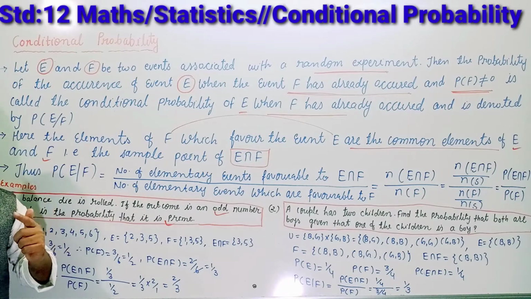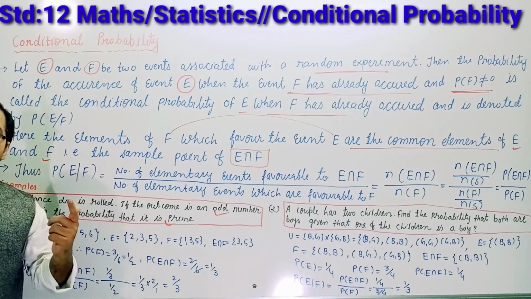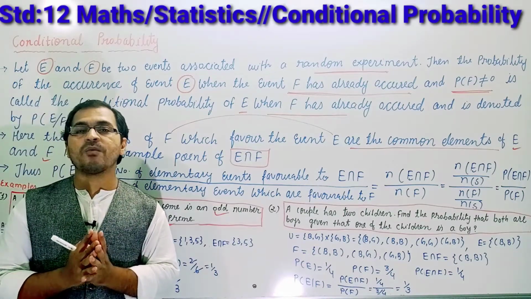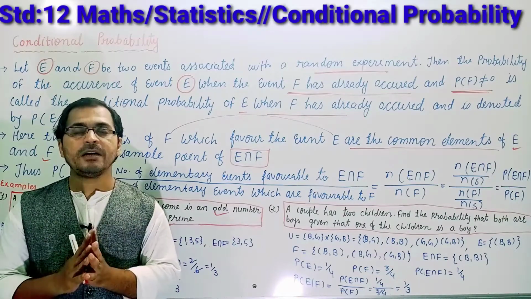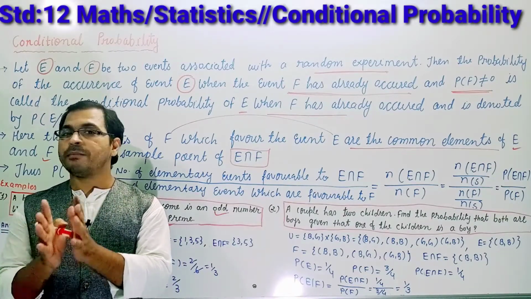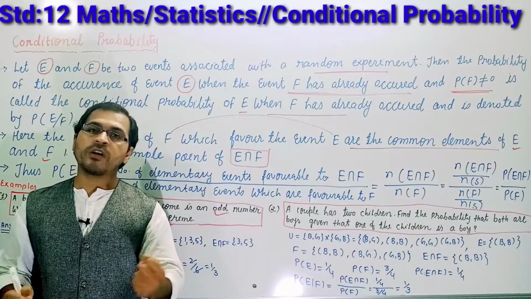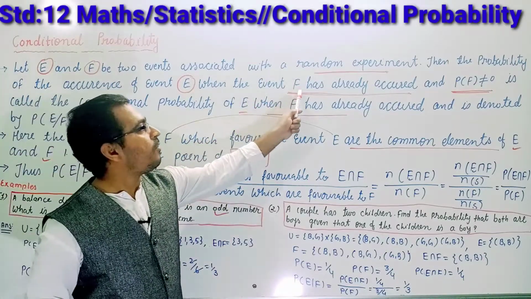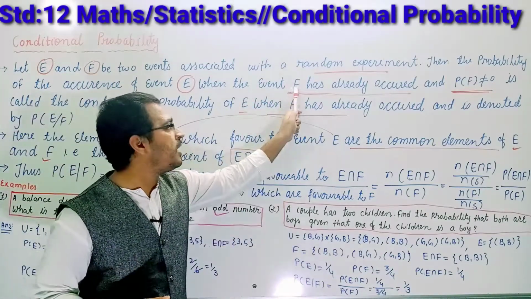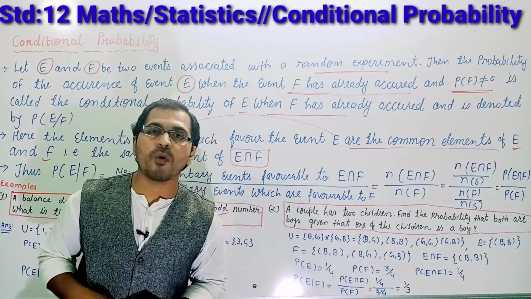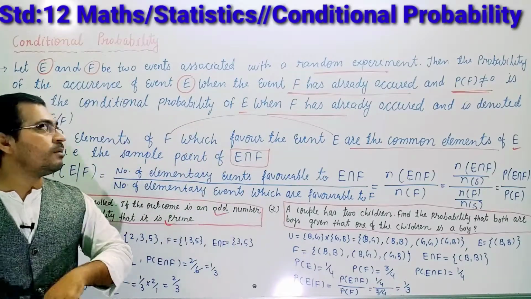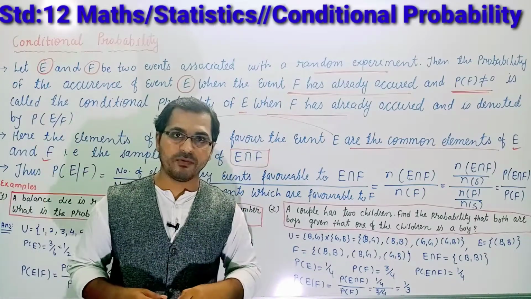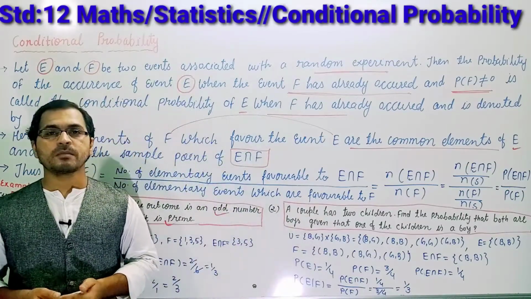Understood? Once again, from a sample space, meaning from a deck of 52 cards, this is the sample space. The outcomes are queens, which means F has already occurred, queen has already occurred. So finding the probability of getting a red queen means you want to find the probability of E with respect to F.